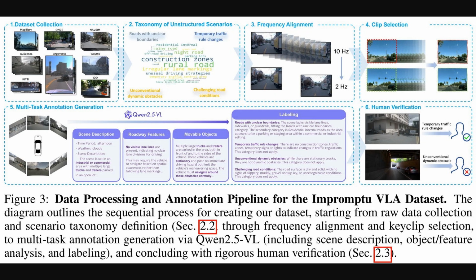Now, Figure 3 illustrates the entire data processing and annotation pipeline. Basically how they went from that raw data we just talked about to the final, curated Impromptu VLA dataset. It starts with dataset collection, which we've covered. Then, Step 2 is creating a taxonomy of unstructured scenarios, which means classifying those tricky driving situations. Next, there's frequency alignment, where they adjust the video's frames per second, for example, from 10 Hz down to 2 Hz, ensuring consistency. After that, they perform clip selection, picking out the most relevant video segments.